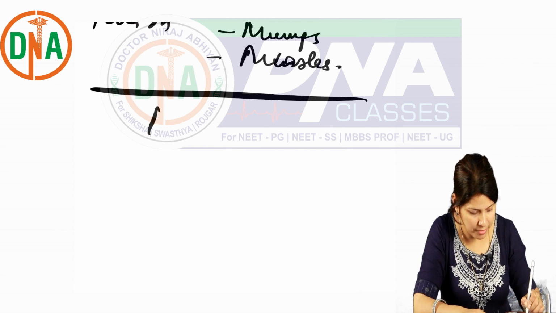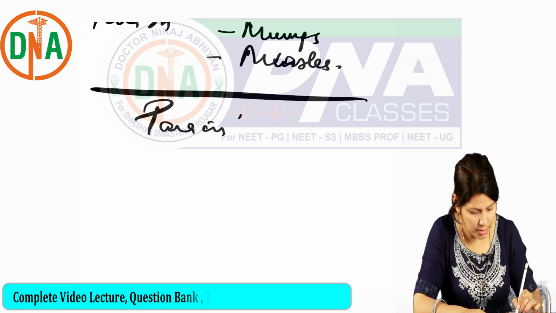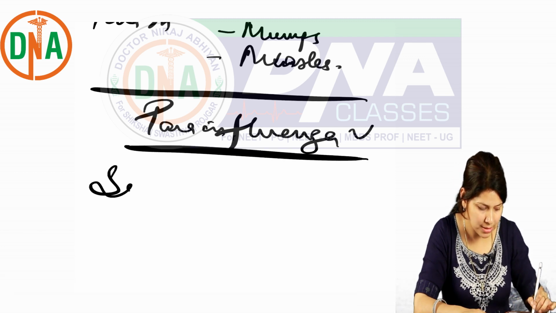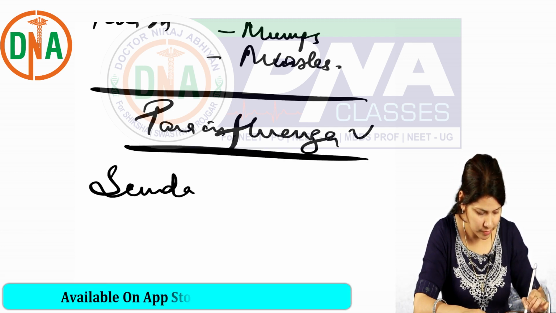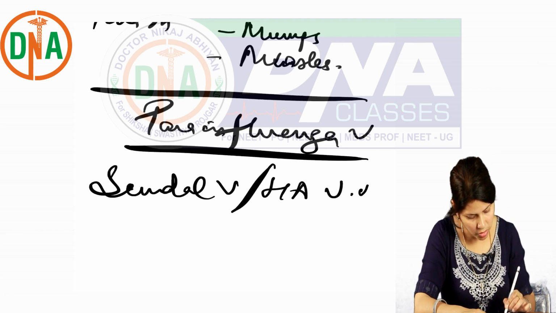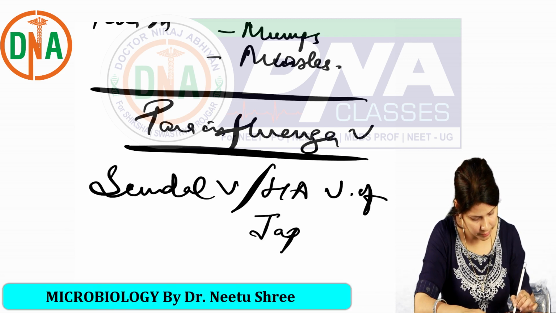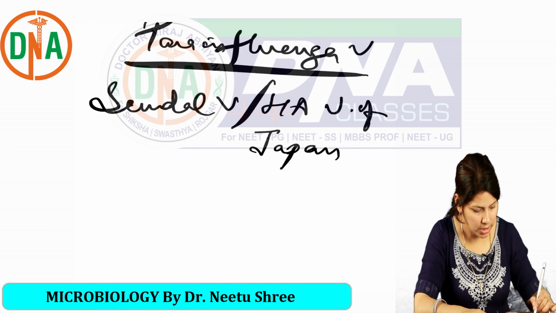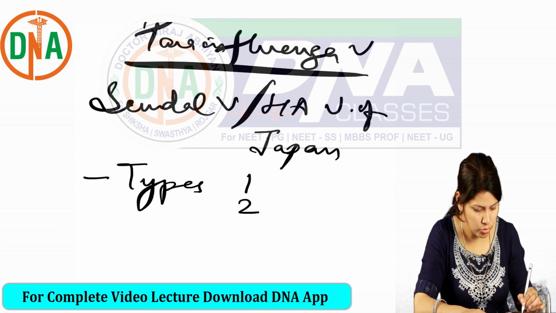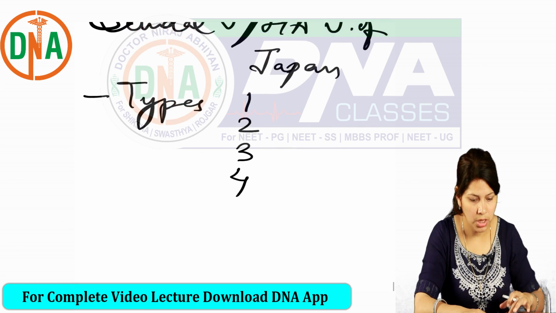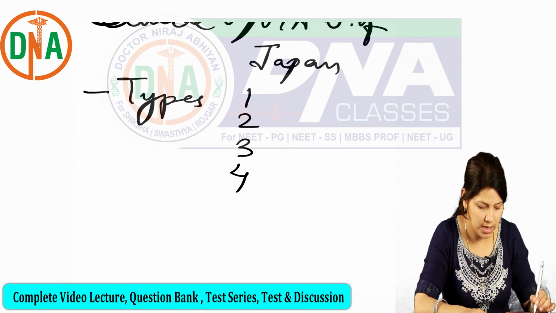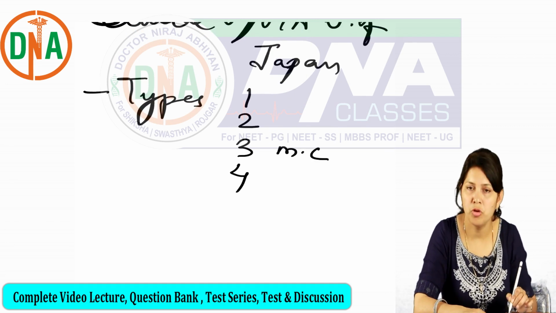So first, parainfluenza virus, which is also known as Sendai virus or hemagglutinating virus of Japan. There are four types, 1, 2, 3, 4. Please note most of the respiratory tract infections are caused by type 3. So this is the most common.